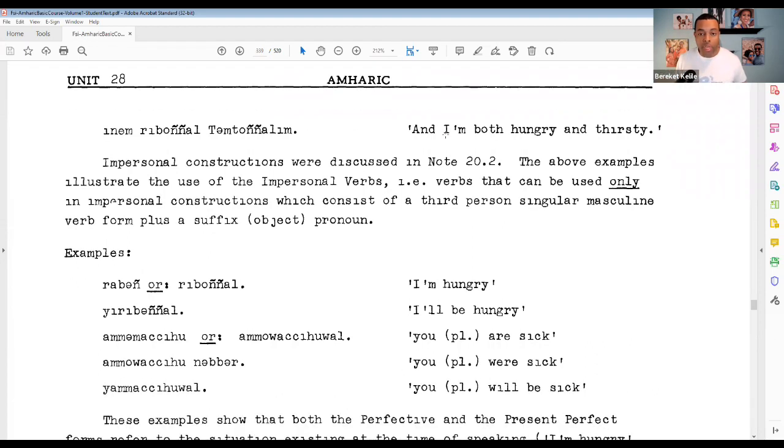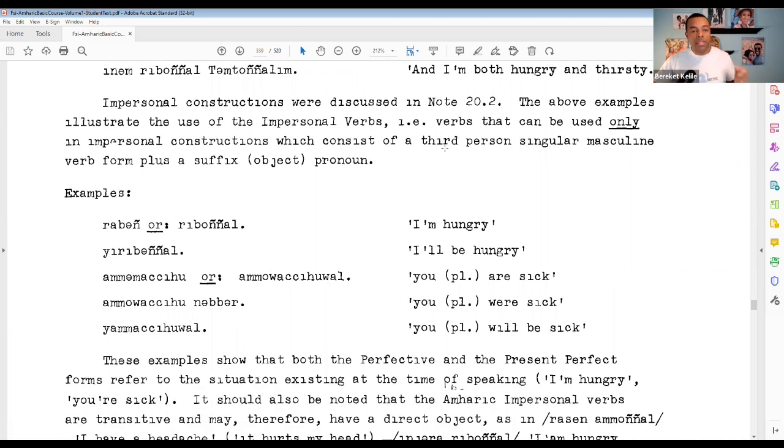If you remember from note 20.2, we looked at impersonal constructions. There's a brief note back there. And what these examples show is the use of impersonal verbs, which are verbs that are used only in this type of construction, and where you'll see the use of a third person masculine singular verb form plus a suffix object pronoun. And that's because the verb is transitive.